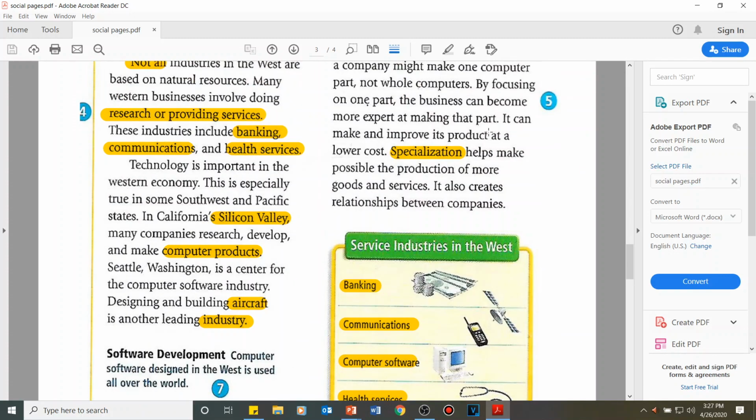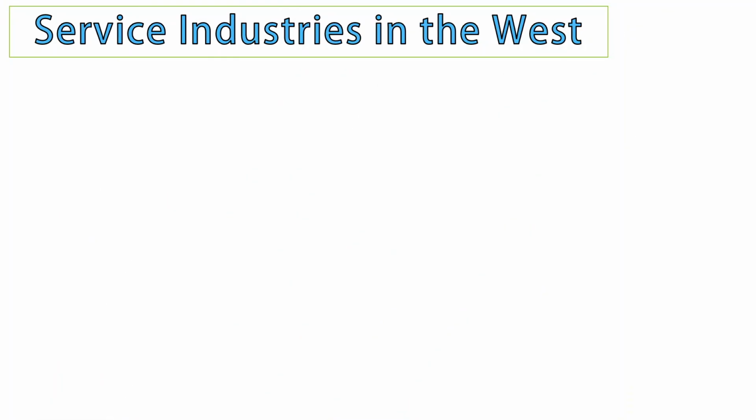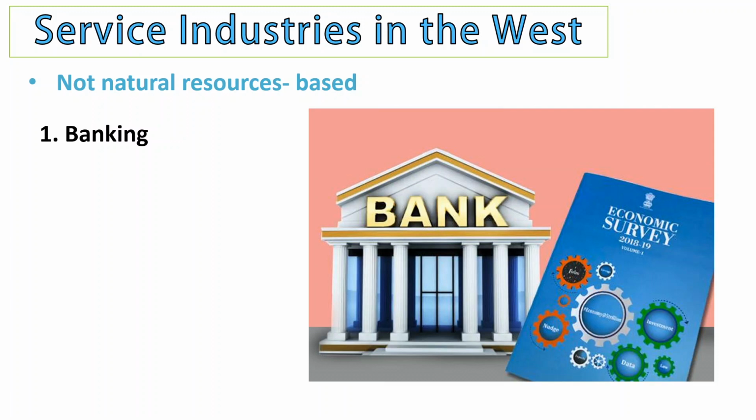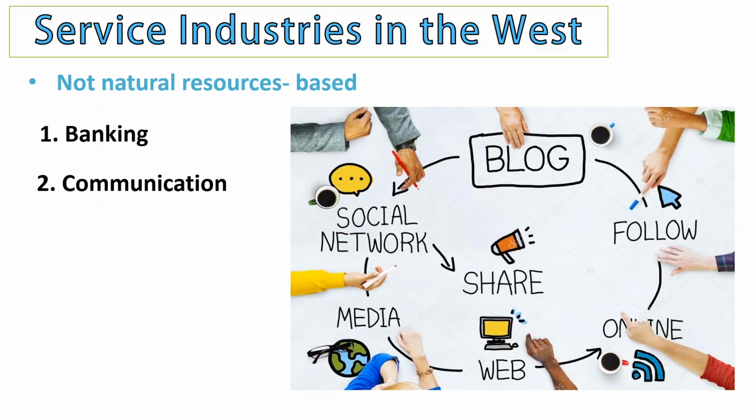So we're going to summarize this paragraph right now. I'm going to summarize with you the service industries in the West. These are the industries in the West that are not based on natural resources. So they are not directly getting their importance from natural resources. So what are they? First, we have banking. Banking doesn't actually directly use natural resources. Number two, we have communications. So the use of your cell phone, laptops, internet, web pages, whatsoever, they are communications. Your YouTube, media, whatsoever, they are communication.